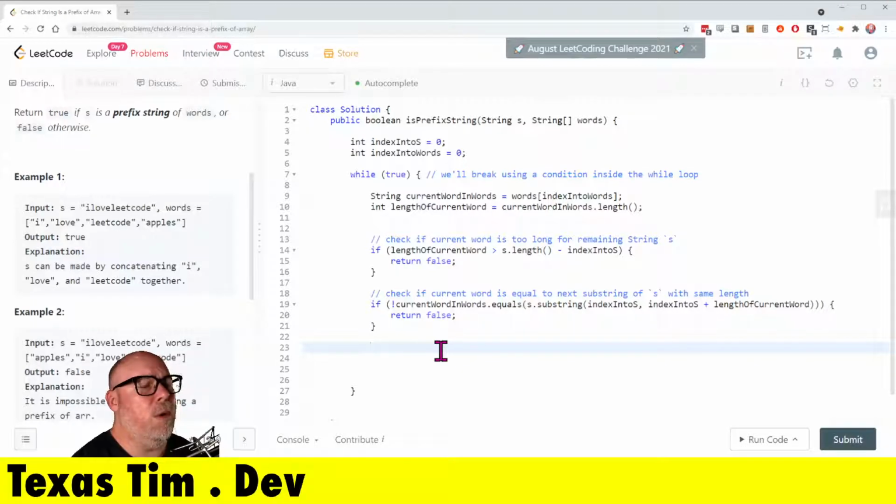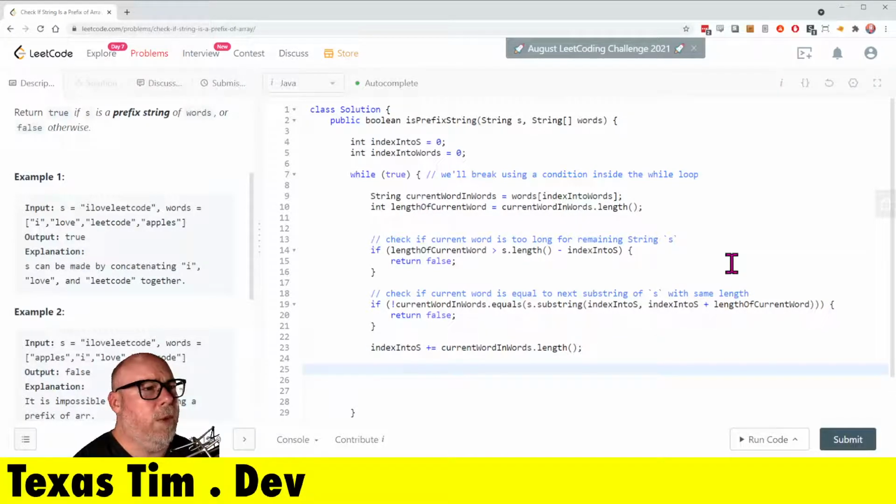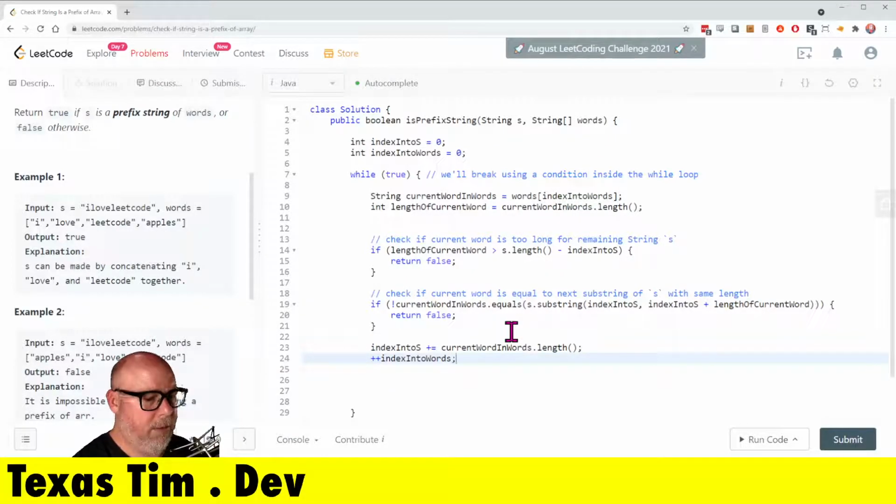So now I think we'll update the index into S. We'll update that by the length. Okay. And I think we'll also update the current index into words. There. Incrementing that by 1, we're just going to the next word.